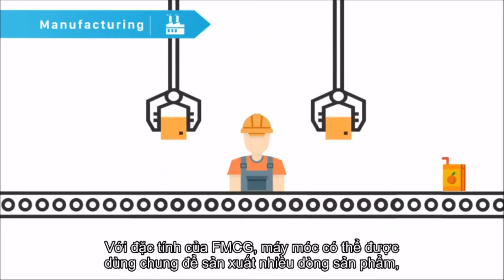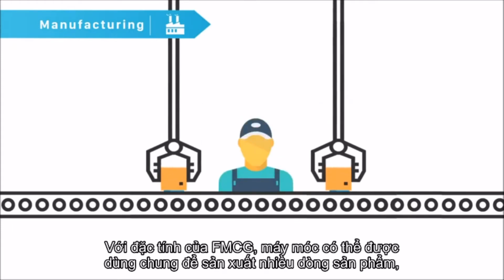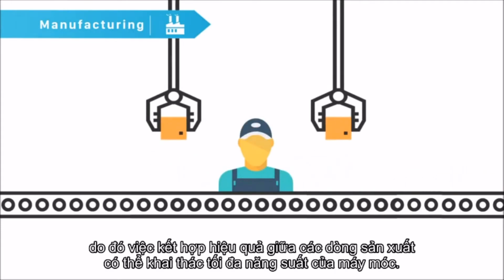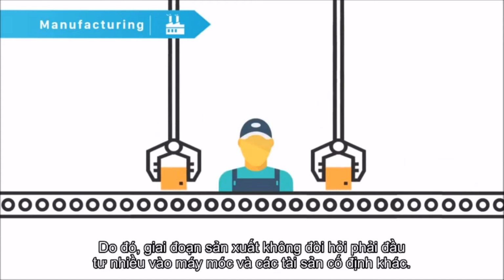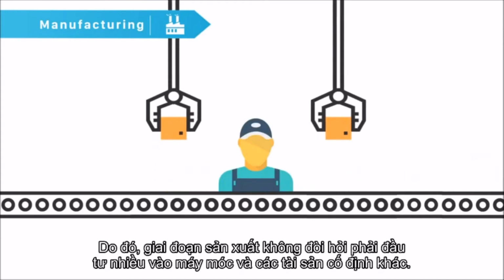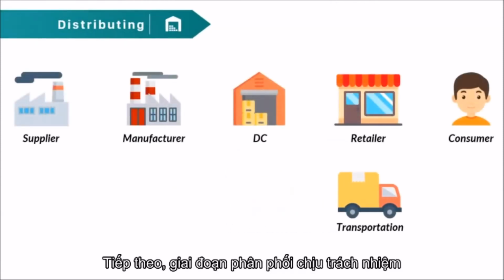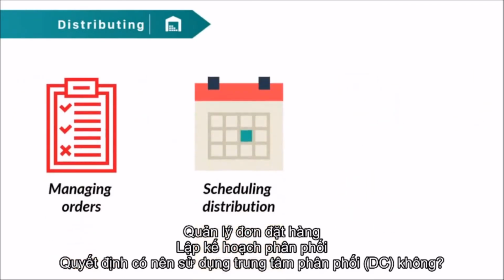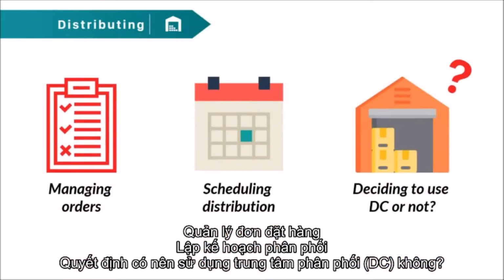Because of FMCG's characteristics, a machine can be shared in multiple product lines, so an efficient combination of production plan can fully exploit the capacity of machines. As a result, manufacturing stage does not require major investment in machinery and other fixed assets. Next, distributing stage is responsible for managing orders, scheduling distribution, deciding whether we should use a distribution center.